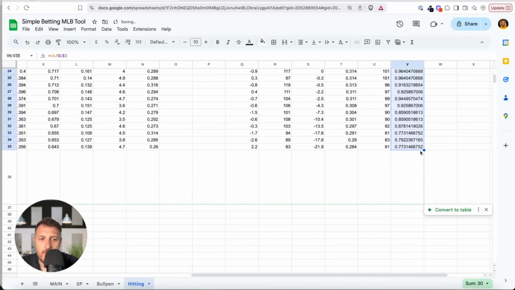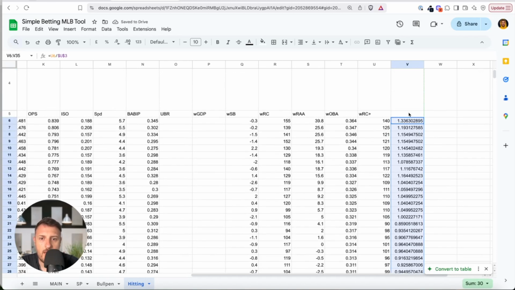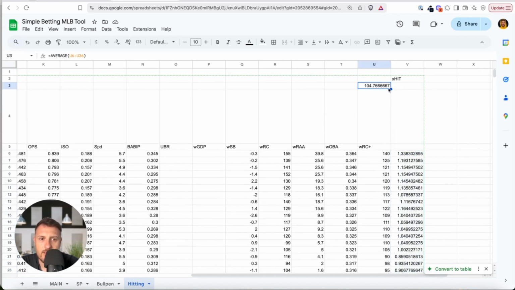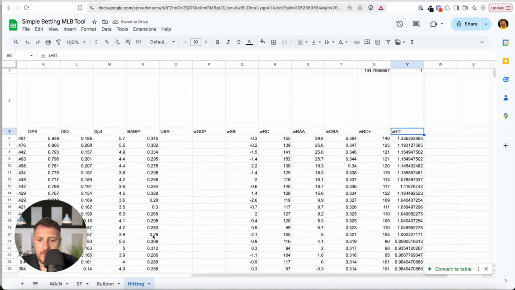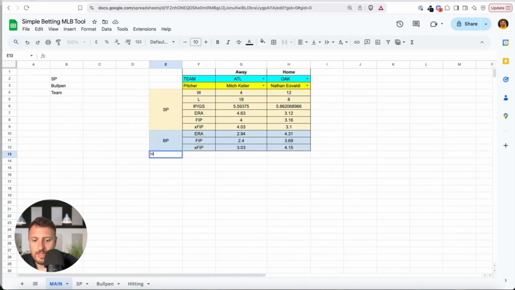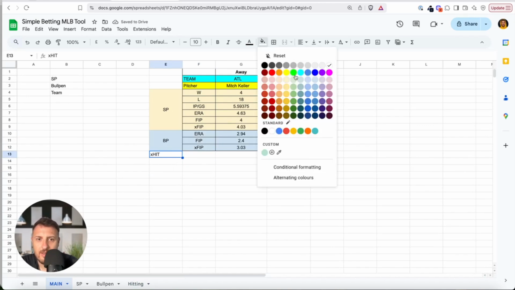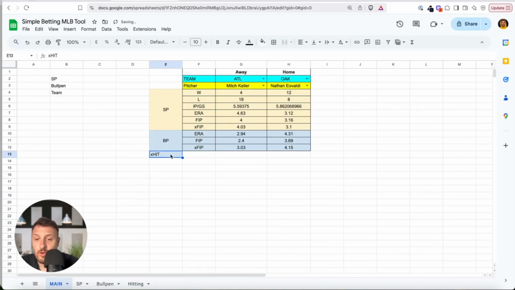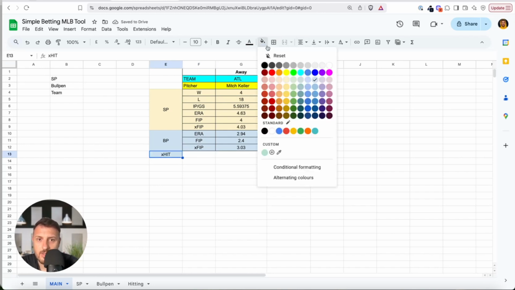I will just do it like this. This is just the average, right? This is 1. So you know that 1 is the average, and those numbers we will call xHit. Let's just name it a new thing. Of course, you can use your creativity because you know the concept right now. I will make some other color, let's say green.